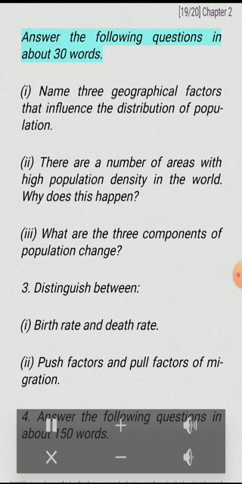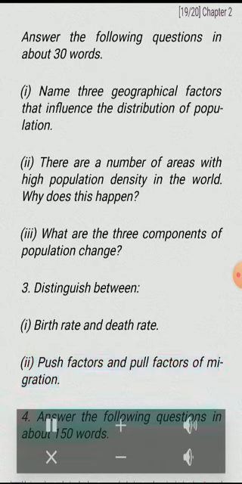2. Answer the following questions in about 30 words. I. Name 3 geographical factors that influence the distribution of population. II. There are a number of areas with high population density in the world. Why does this happen? III. What are the 3 components of population change? 3. Distinguish between I. Birth rate and death rate. II. Push factors and pull factors of migration.